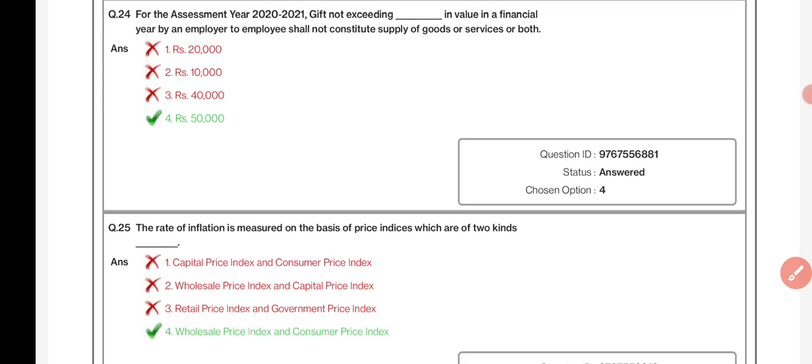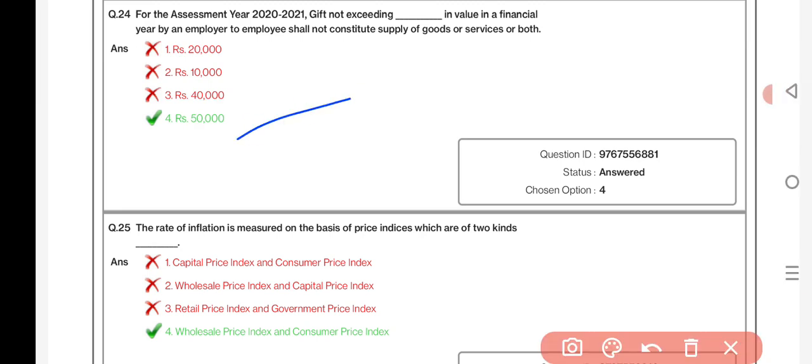For the assessment year 2020-21, gift not exceeding dash in the value of the financial year by an employer to employees shall not constitute supply of the goods or service or both: rupees 50,000. The rate of inflation is measured on the basis of price indices which are of two kinds: wholesale price index and consumer price index.